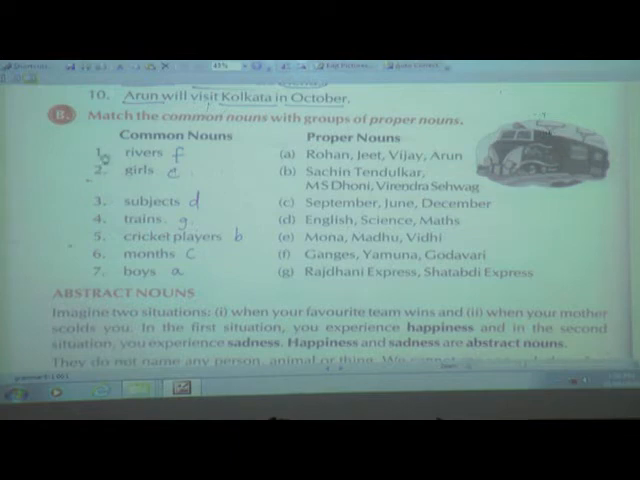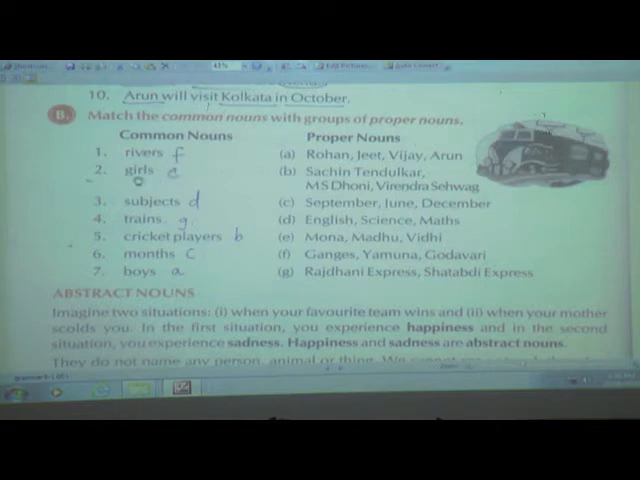If you see the first one, that is rivers. Now find out which are the rivers. A, no; B, C, D, E, F. F is what? Ganges, Yamuna and Godavari. These are the special names of rivers, so they are all called proper nouns, and rivers is the common noun.